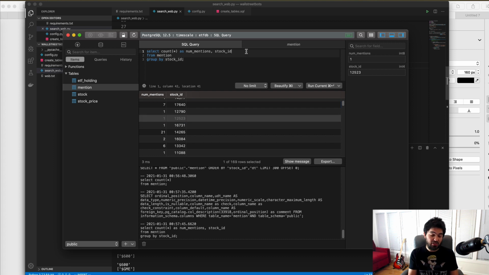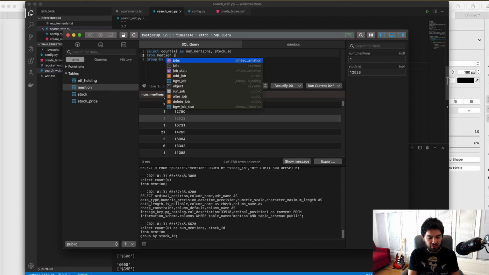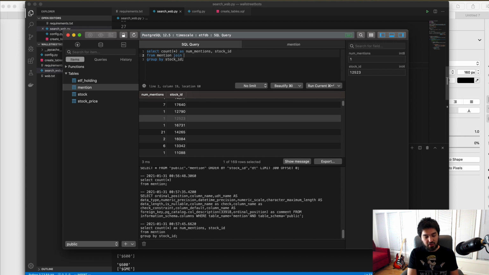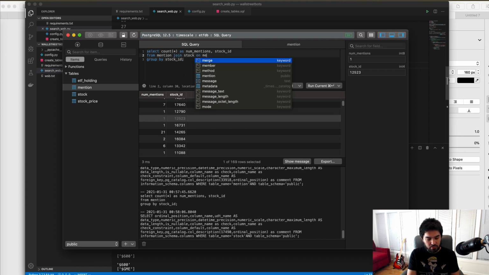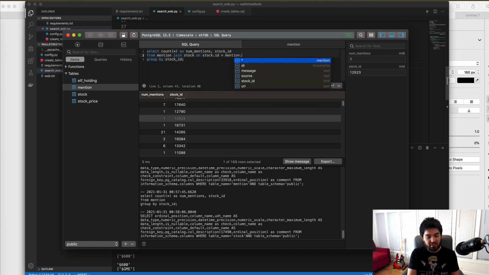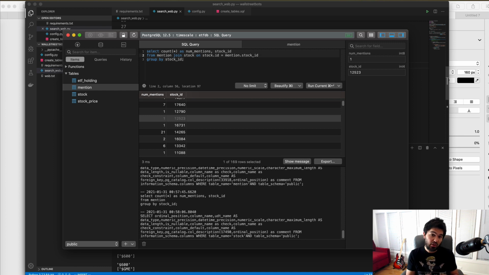So what I can do is add a join, right? So stock ID is in the mention table and stock is in this other table, right? And we have the name in there. So I can do mention join stock on stock.id equals mention.stock_id. Again, if you want to know more about SQL joins, you can review the full stack app tutorial where I talk about SQL for 5 lessons and talk about database joins. So I join on that, and then that'll give me access to the attributes in the stock table.